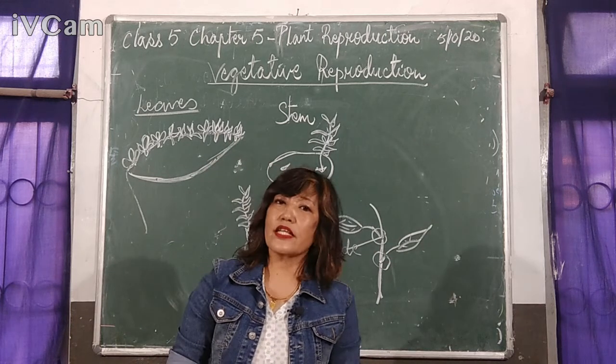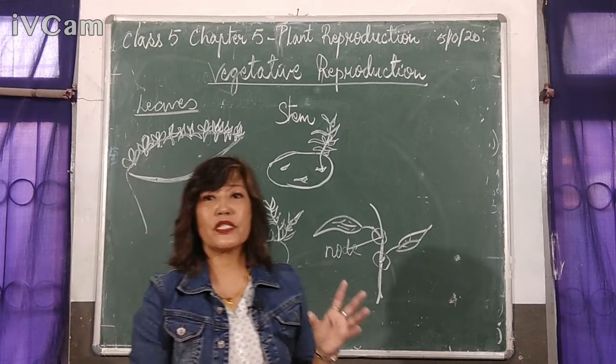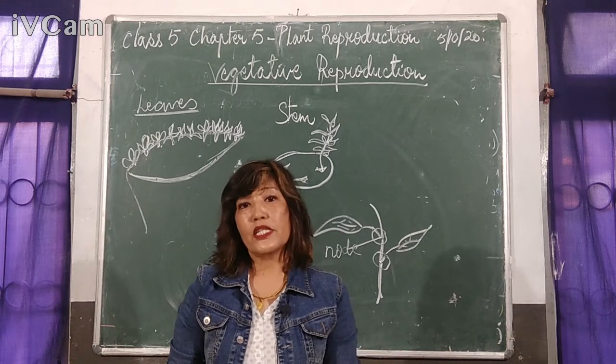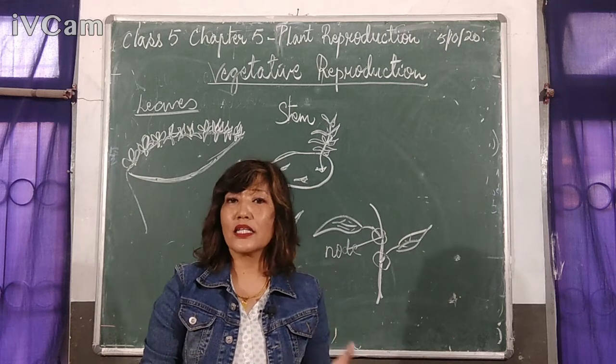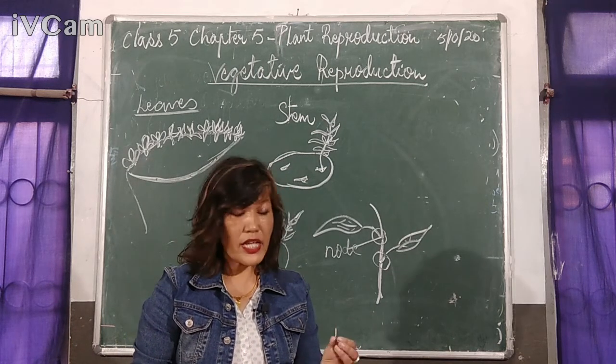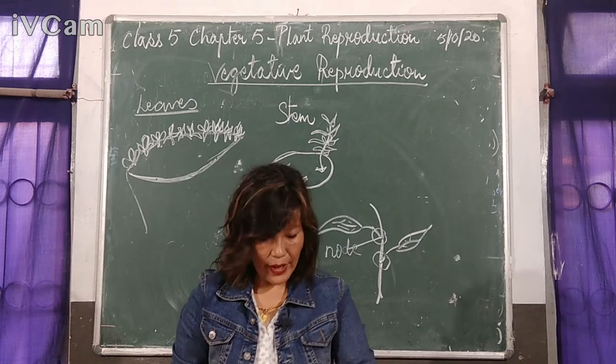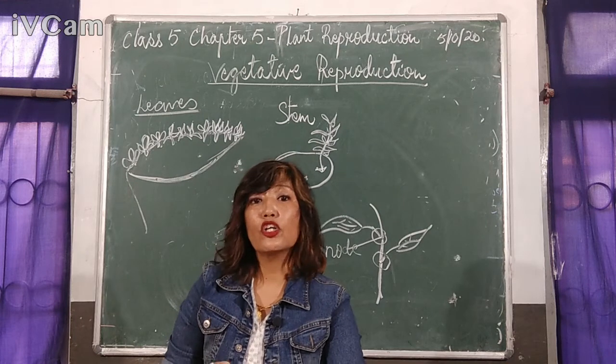And another example of plants growing from the stem is potato. Now potato is an underground modified stem, and the potatoes have eyes or nodes on them from where the growth begins.